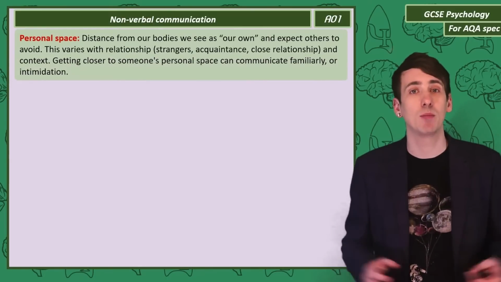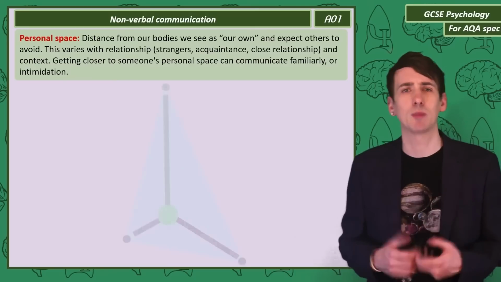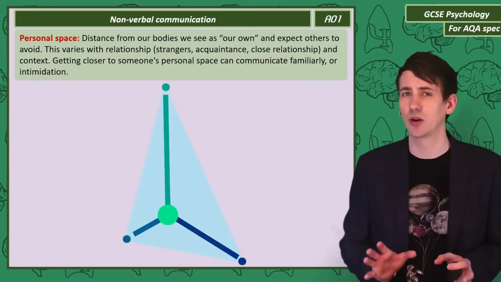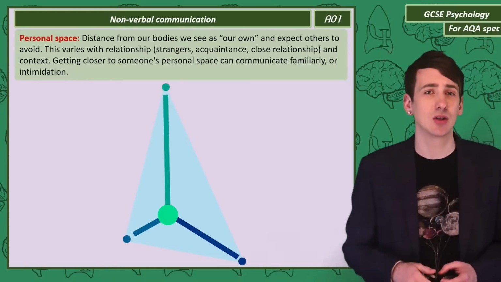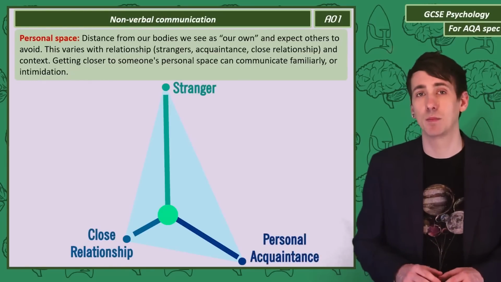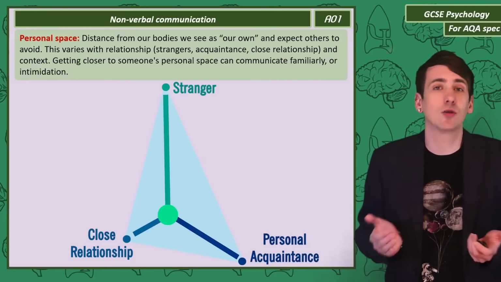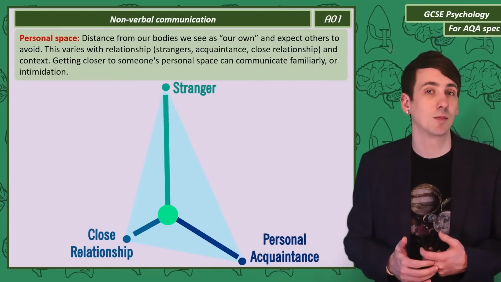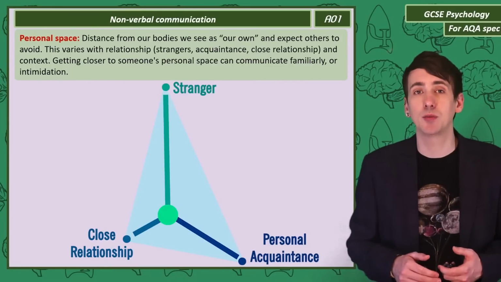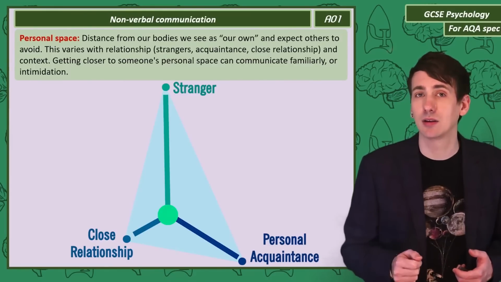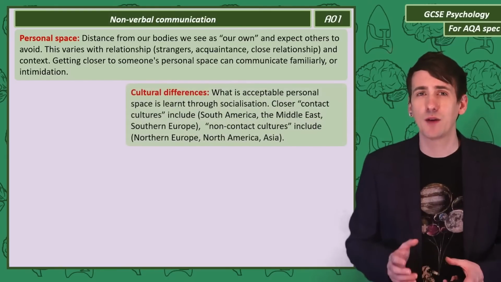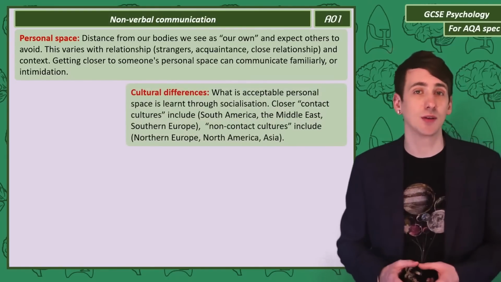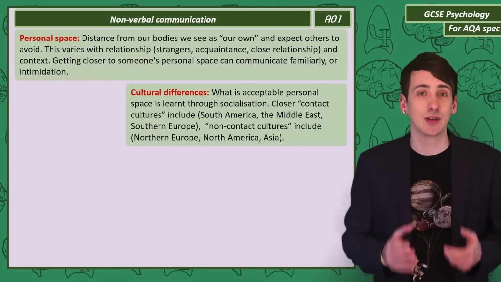We have an area around our bodies that we see as our own personal space, and we expect other people to avoid it. How close we're happy other people getting depends on our relationship with them. Strangers are furthest away, then people we know, and then close relationships the closest physically. If you get into someone's personal space, it can indicate familiarity or intimidation. As we learn personal space from socialization, we find there are significant cultural differences with what's acceptable personal distance around the world.